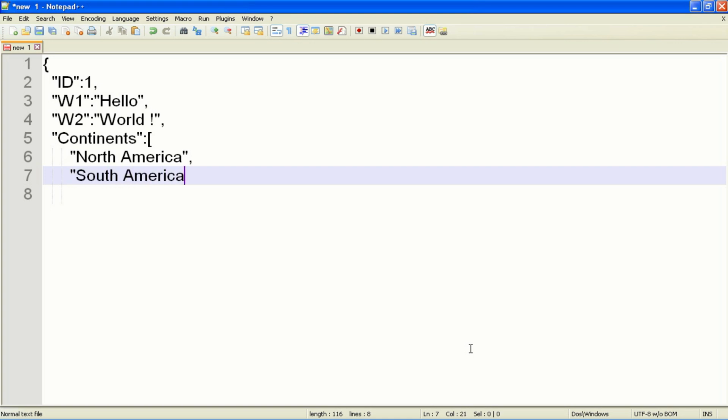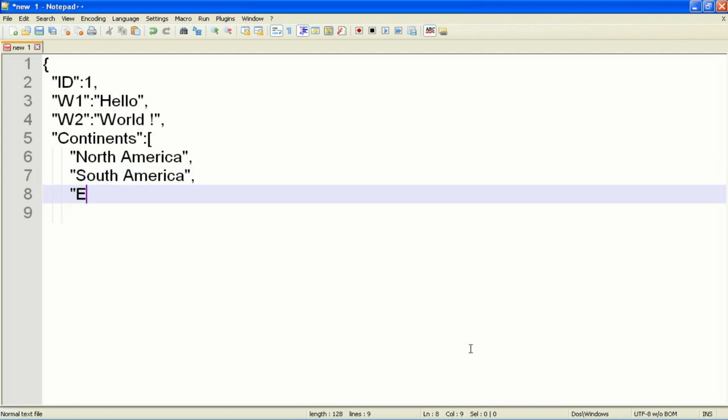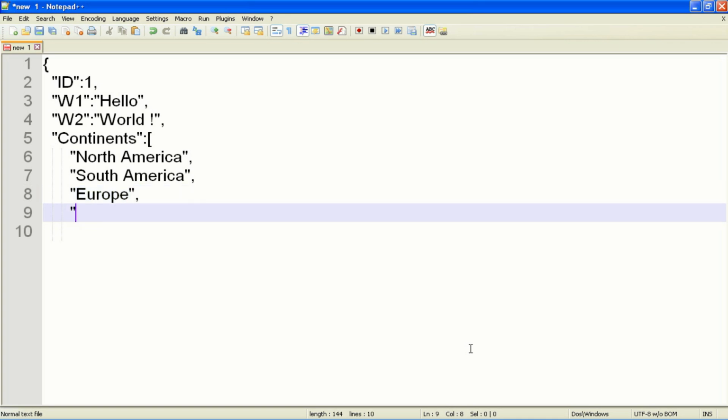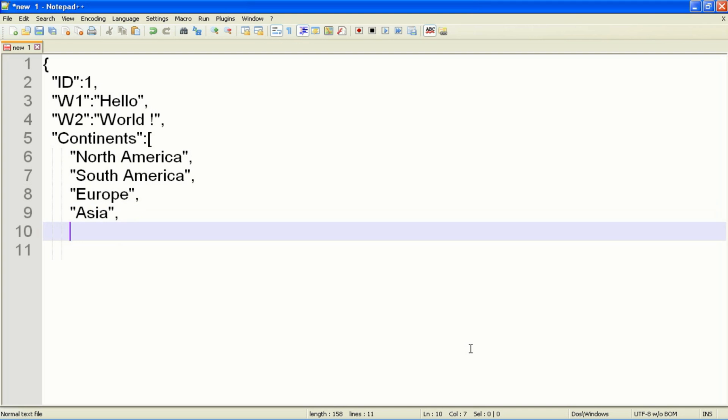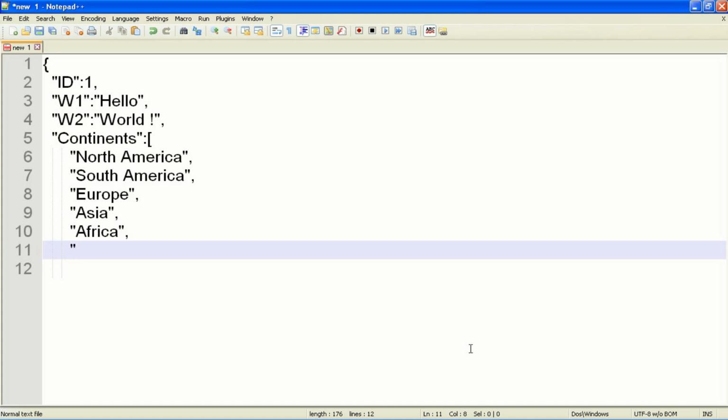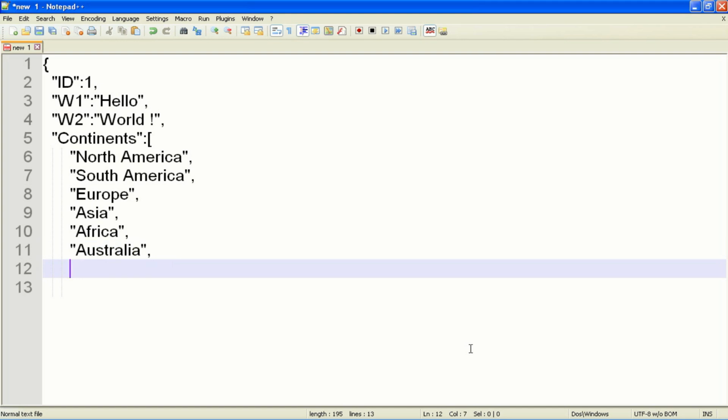South America, again a comma, Europe, again a comma, Asia, again a comma, South Africa, then again a comma, then Australia, then again a comma.